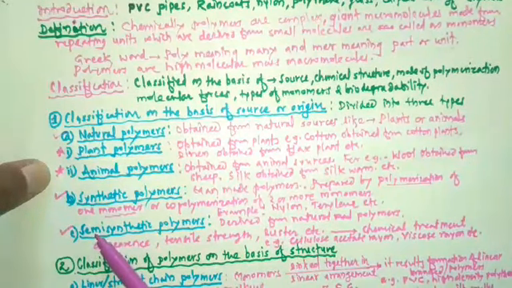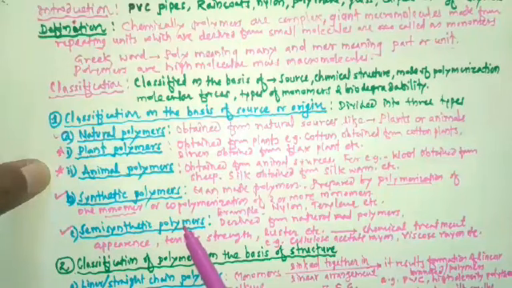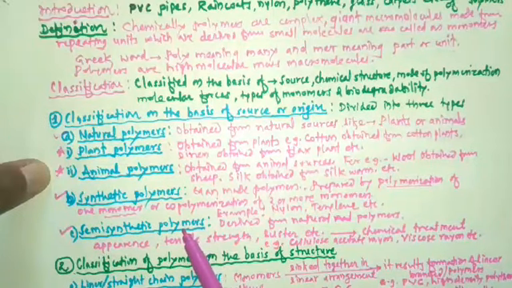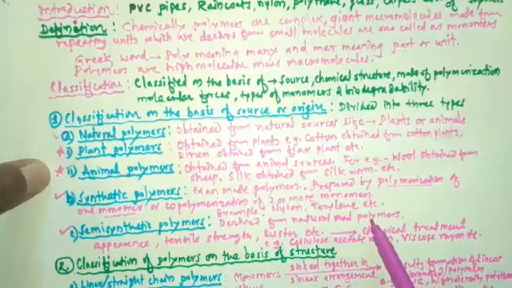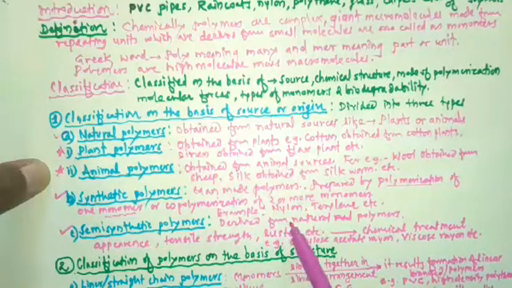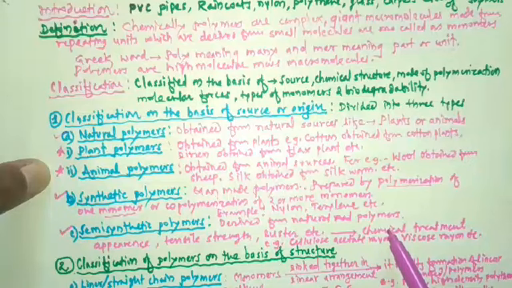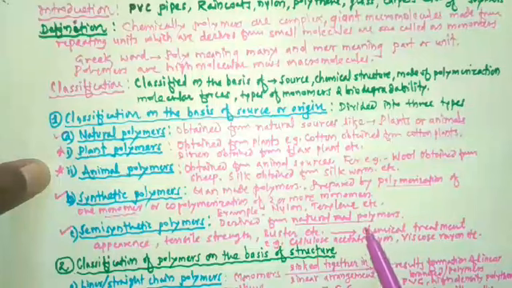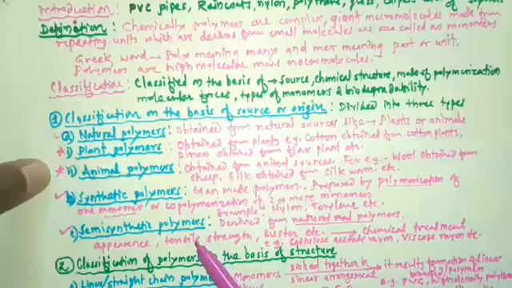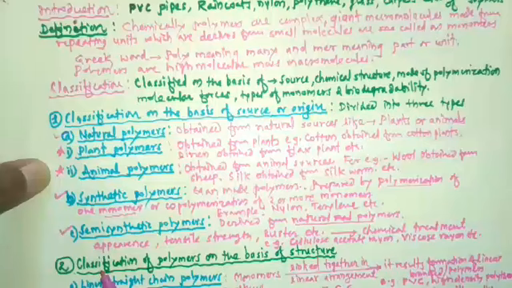Then the next class is the semi-synthetic polymers. Remember that semi-synthetic polymers are derived from natural polymers, and by chemical treatment, the appearance, tensile strength and luster of the natural polymer are modified. So examples are cellulose acetate rayon, viscose rayon, etc. Then the next classification was classification of polymers on the basis of structure.